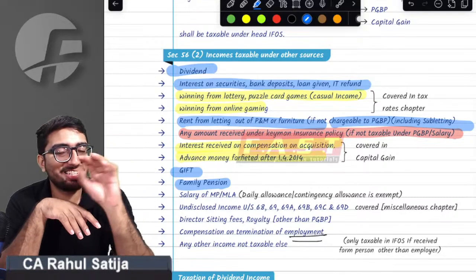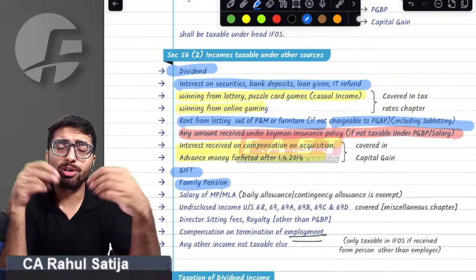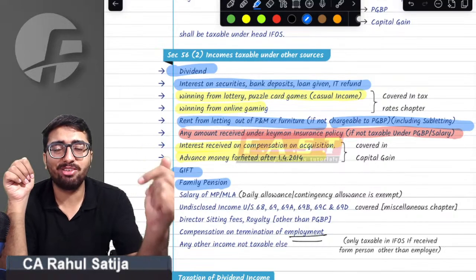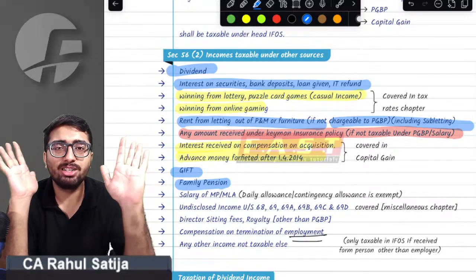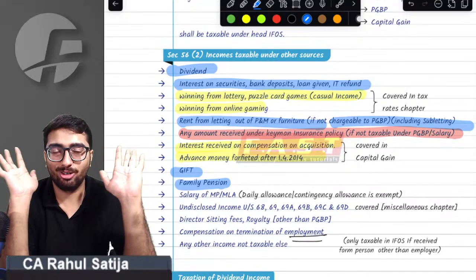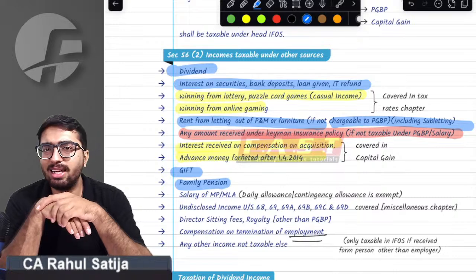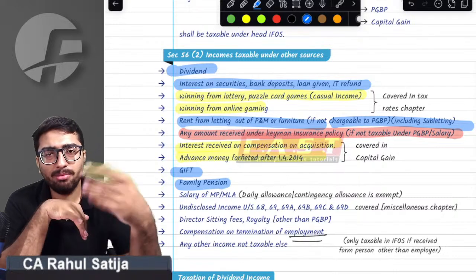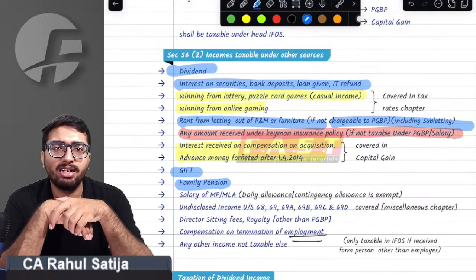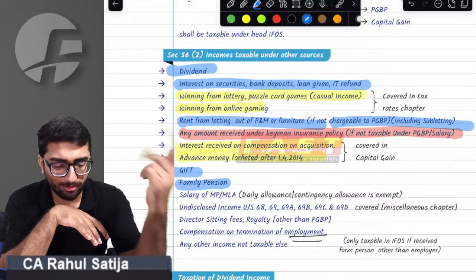Whatever money they are getting is not for professional services, that is IFOS. It is just volunteering work. It's just a seva that they are doing, out of no profit intention. Therefore, it is not salary and not profit; it is the remuneration for volunteering. Therefore, any salary received by any member of parliament or member of legislative assembly is always taxable under income from other sources. It is not salary. It is not business income. It is always IFOS income.